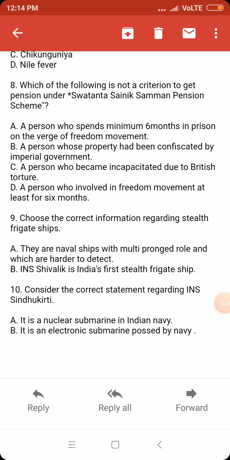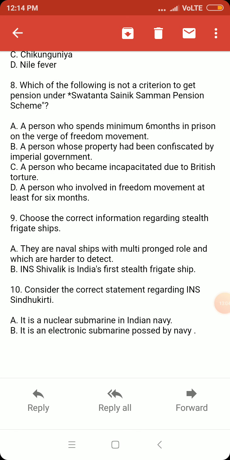So question number 9: choose the correct information regarding stealth frigate ships. Option A: They are naval ships with a multi-pronged role and which are harder to detect. This is correct. These stealth frigate ships are multi-strategic ships. They can be used for various purposes and are very hard to detect by any kind of technology, so they are very safe in comparison to others. Option B: INS Shivalik is India's first stealth frigate ship. Correct. Both the options are correct.